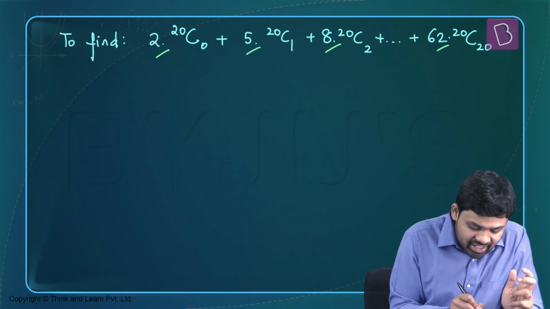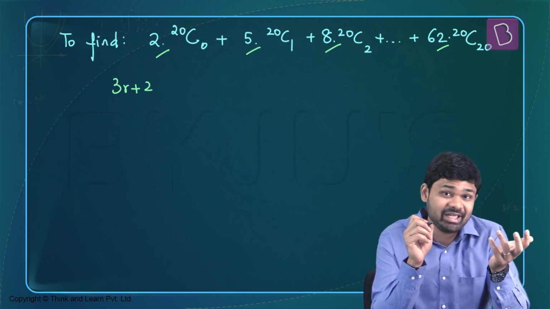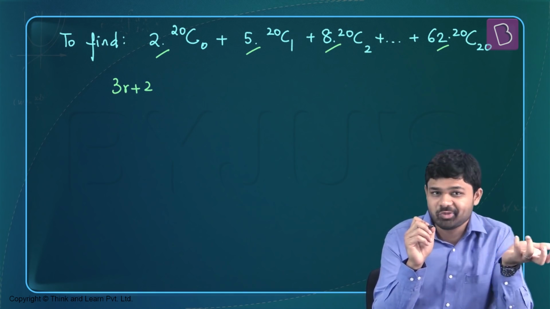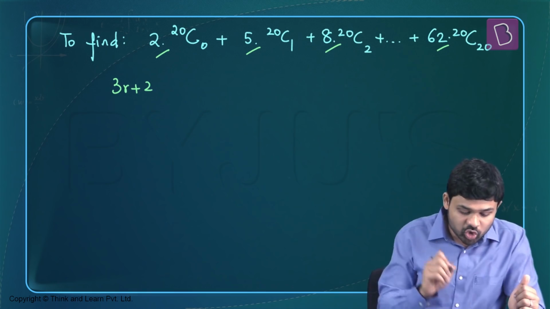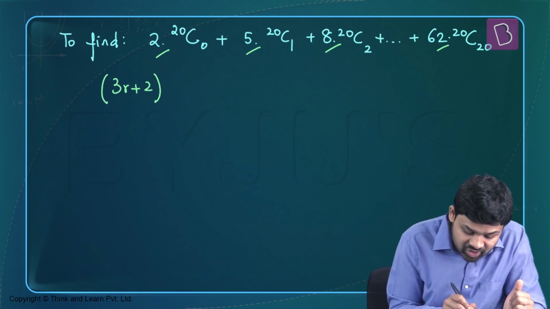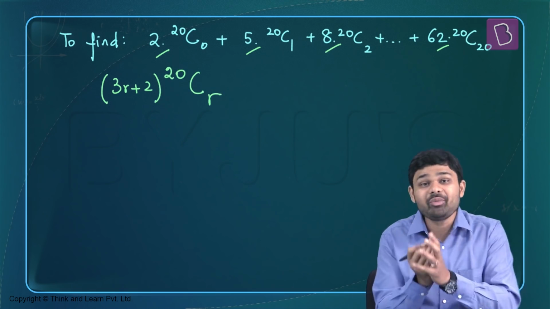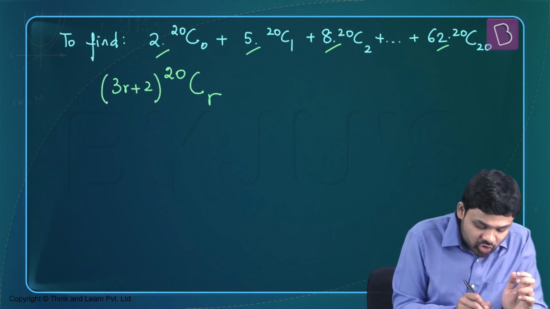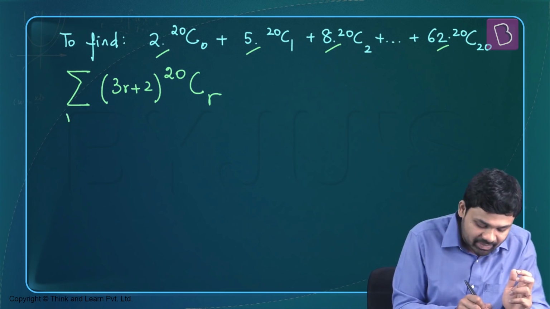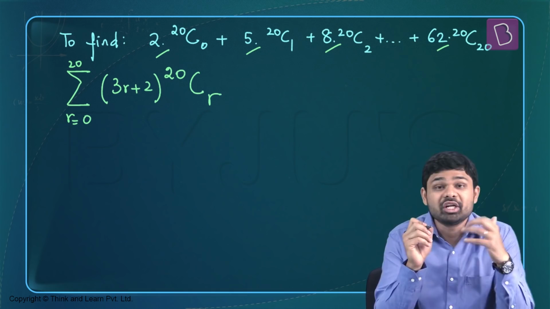So what if I write 3R plus 2 when R runs from 0 to 20? Well, when R is 20, we do get 62. When R is 0, we get 2. R is 1, we get 5, and so on. So the general term is going to be 3R plus 2 times 20CR. So now we have to find the summation of this. So the objective of this question has to be mathematically rewritten in a different way, which is summation R running from 0 to 20 of 3R plus 2 times 20CR.